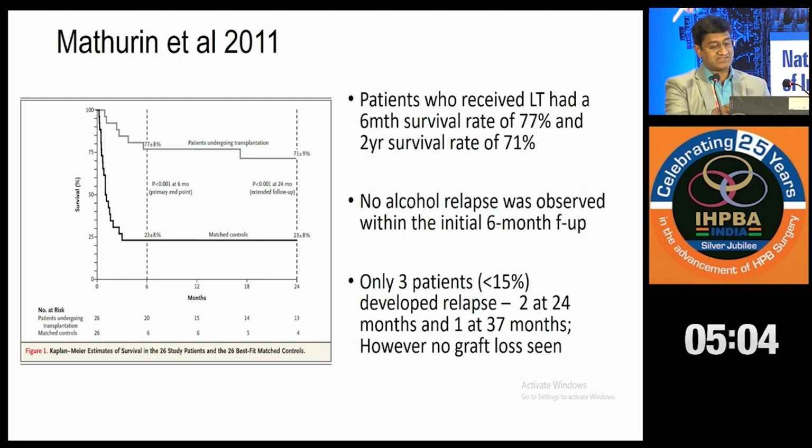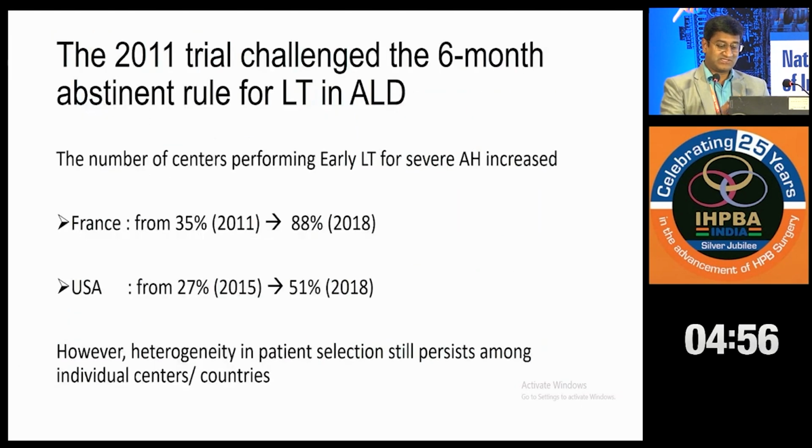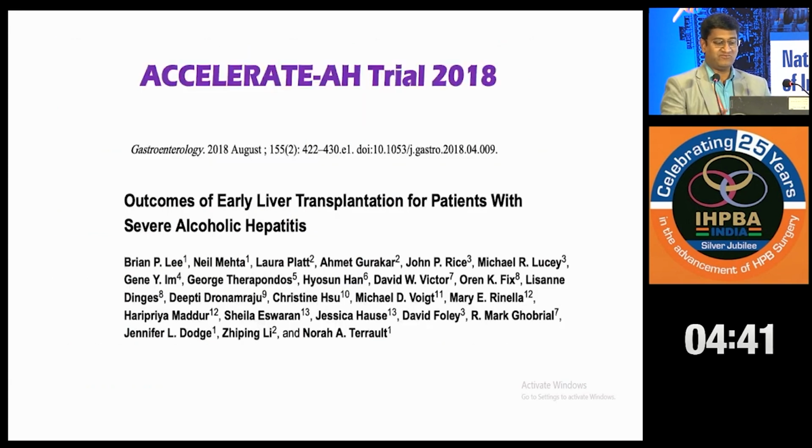Otherwise, the 6-month mortality is nearly 70%. No alcohol relapse in the initial 6 months. Only 3 patients relapsed, that too at 24 months and 37 months. So this trial challenged the 6-month abstinence rule for liver transplant in alcoholic liver disease. And after this trial, the number of centers that started performing early LT for severe hepatitis increased manyfold.